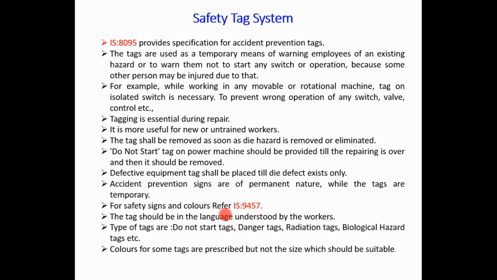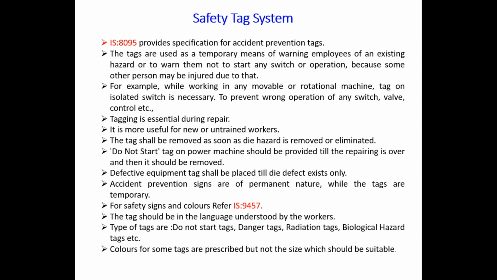There are different types of tags we have already discussed in one of the presentations, and colors for the same tags are prescribed but not the size, which should be suitable. Depending on the visibility, the hazards and the severity, we have to use the size and the color combination of that tag, with the communication or the guidelines.